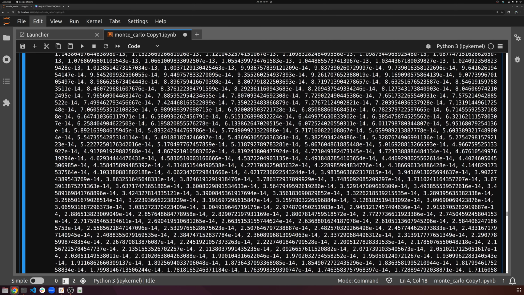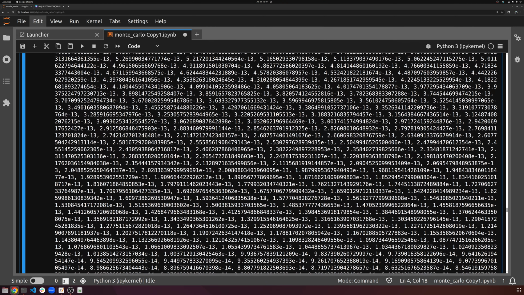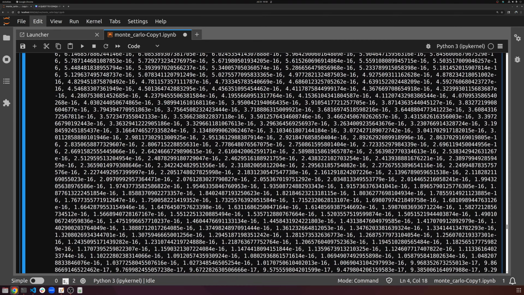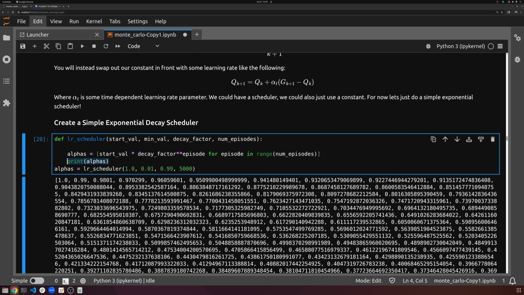So that means our Q values would not really be able to be updated at these larger time steps, because we're just going to be multiplying our difference that you see here, G_{k+1} minus Q_k, by a value that's basically 0, which means our Qs will essentially be stuck. And this is why I'm setting some min value. So if my alpha is less than the min value, then just clip it to the min value, so some learning can still happen, or some updating can still occur.